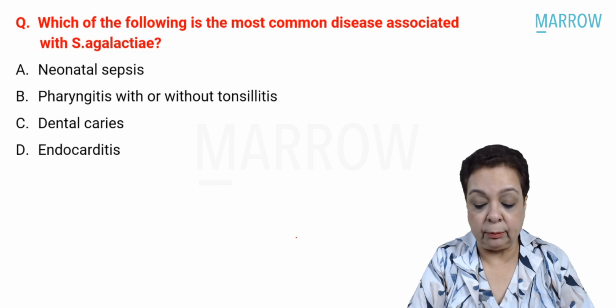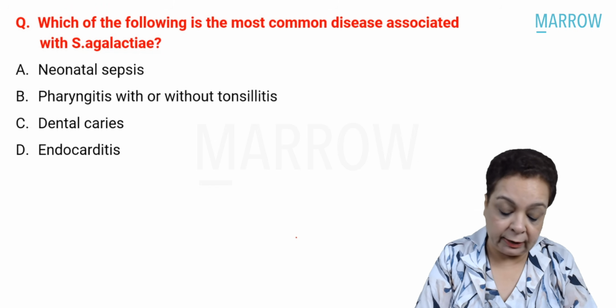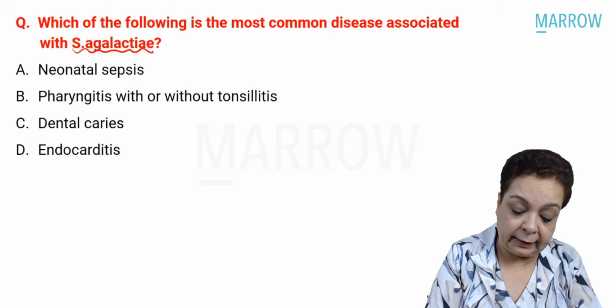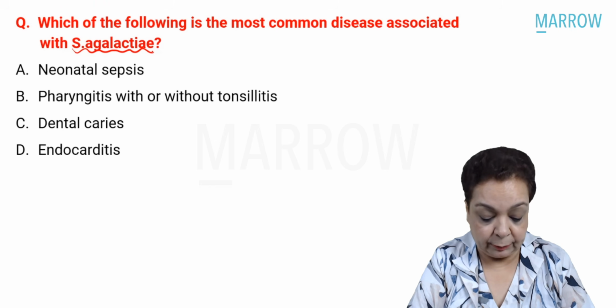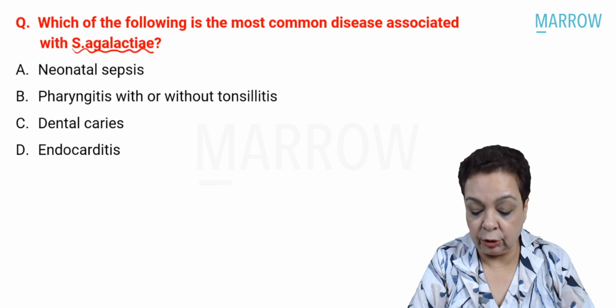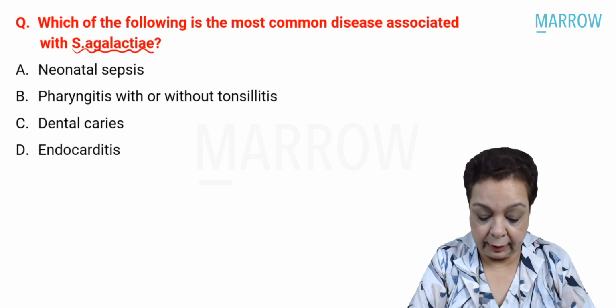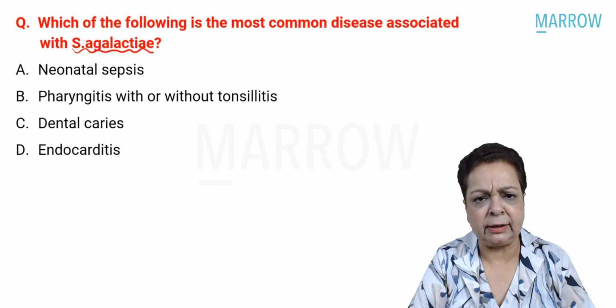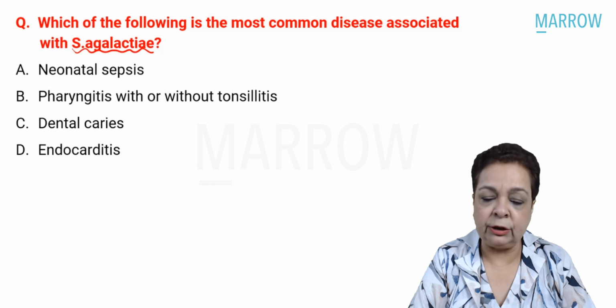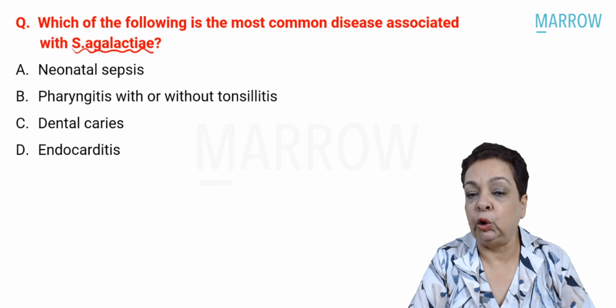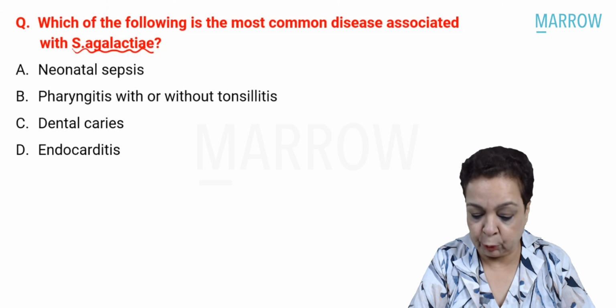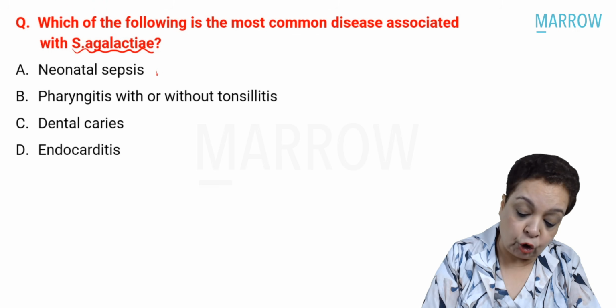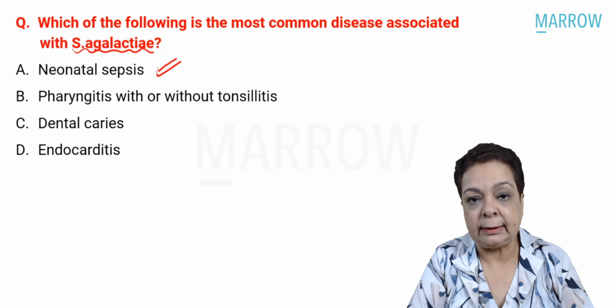Which of the following is the most common disease associated with Streptococcus agalactiae? Neonatal sepsis, pharyngitis with or without tonsillitis, dental caries, and endocarditis. That's a very, very easy question. Streptococcus agalactiae, or the group B beta hemolytic streptococcus, is one of the most common causes of neonatal sepsis.